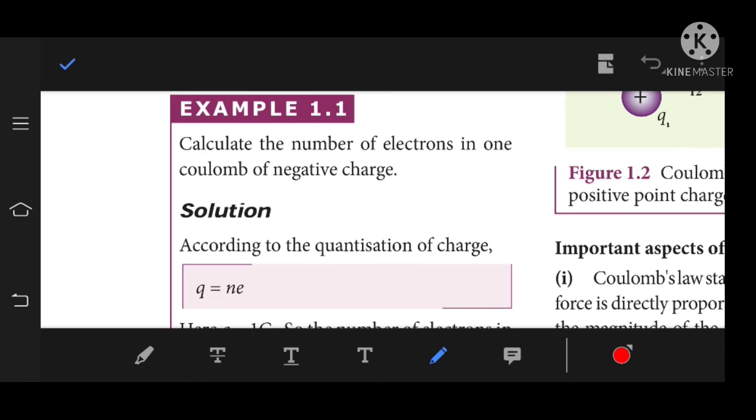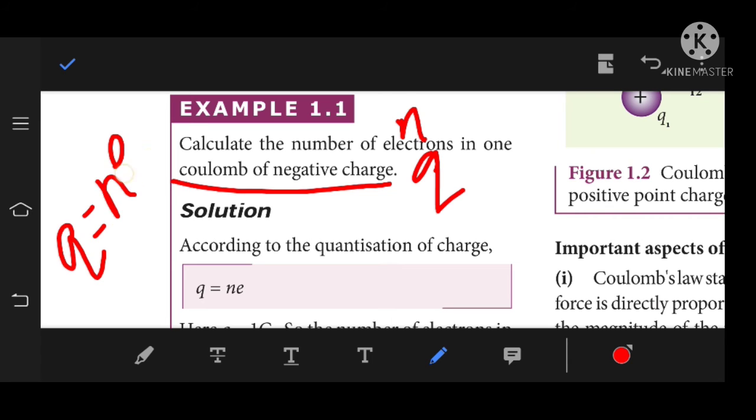Let's discuss example 1.1. Calculate the number of electrons, that is the n value, in 1 coulomb of negative charge. So 1 coulomb of negative charge is the total charge Q. We know the formula from the quantization of charge: Q is equal to ne. In that expression we have to calculate the n value.